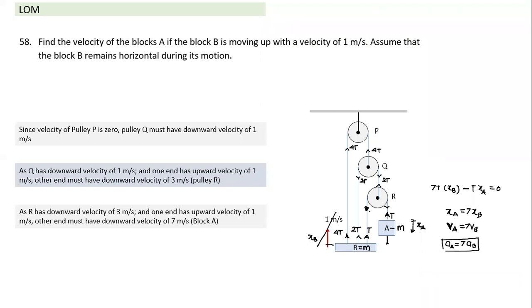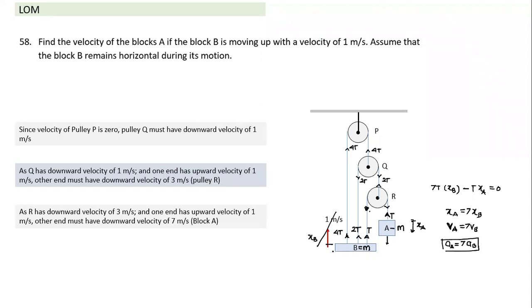See, are you clear? If this moves up by 1 meter, this will come down by 7 meter. Any doubt on that? No, sir. If this moves up by 1 meter, it moves down by 7 meter. And so basically, displacement can be 7 times more only if the acceleration and velocity are also 7 times more. Starting from last. Okay, and just solve the question here. It's just for your help.